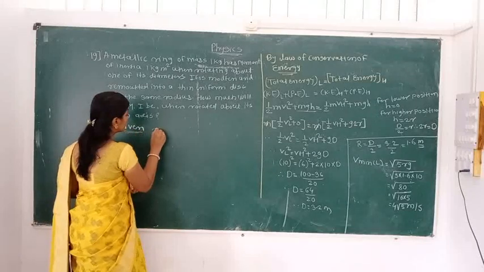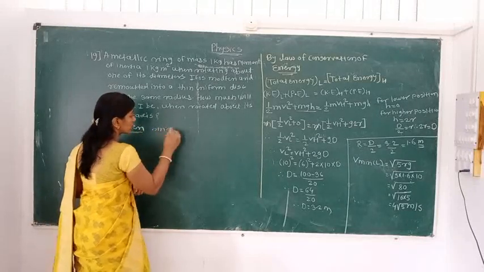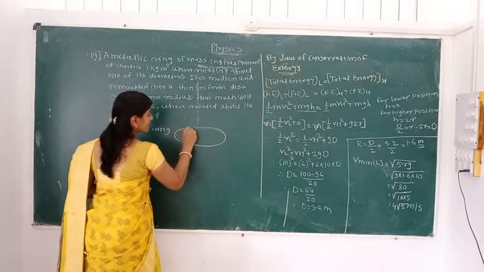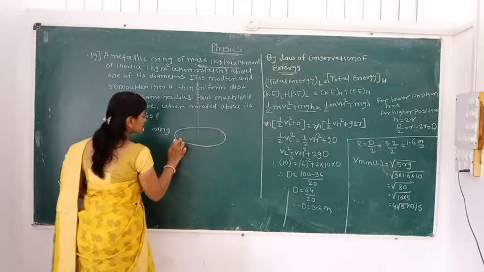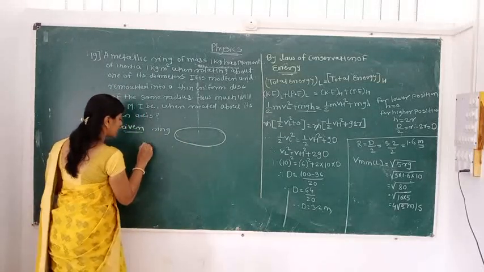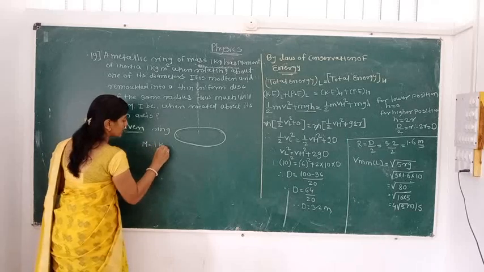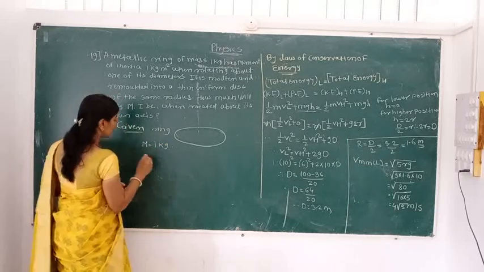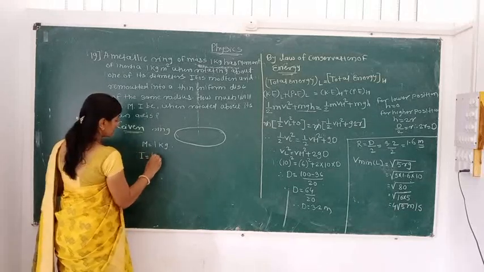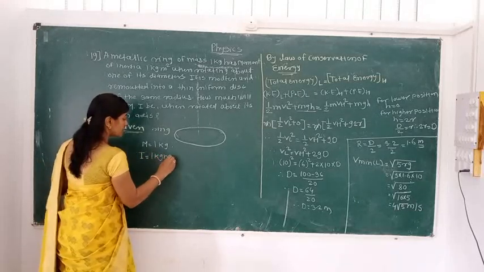Whatever is given, one ring is with us. Here we can draw the diagram of that ring. Given things are there: M, mass of ring, is 1 kg. Next is the moment of inertia I, given here as 1 kg meter square.